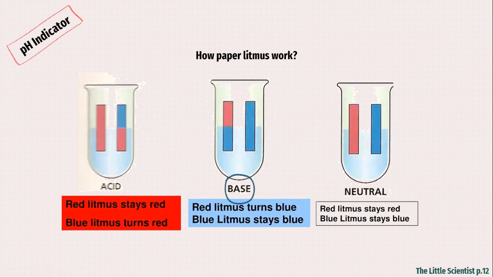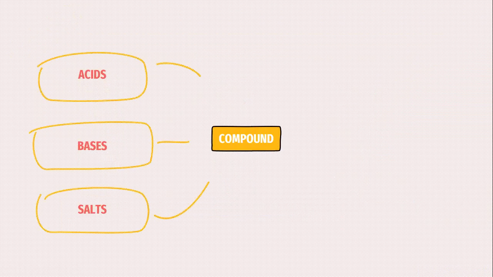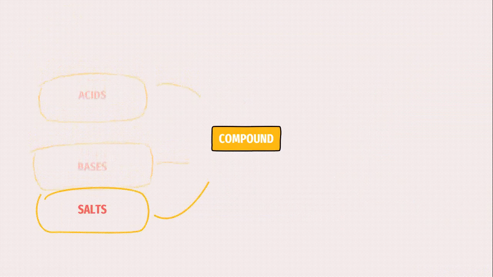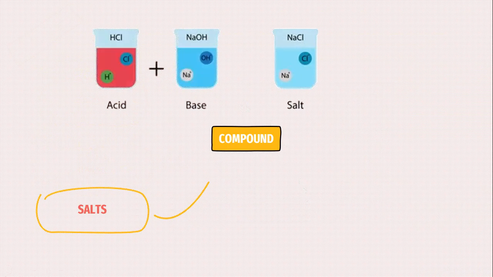Acid, base, and neutral. What about salt? This is a salt, the NaCl, you know it, the sodium chloride. This is the table salt. How do we get a salt? When we mix an acid with a base, you get a salt and water.